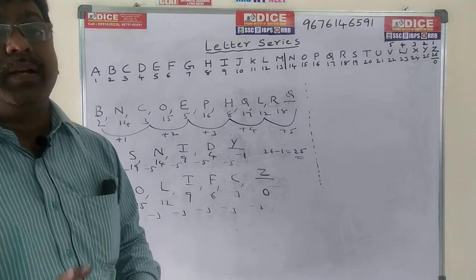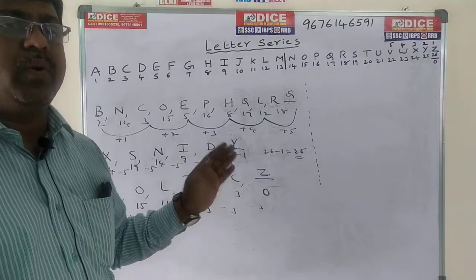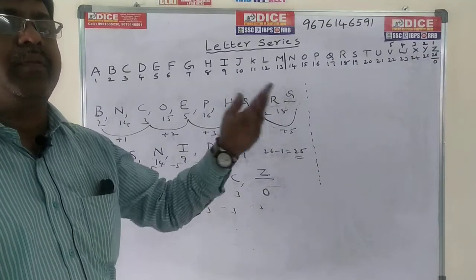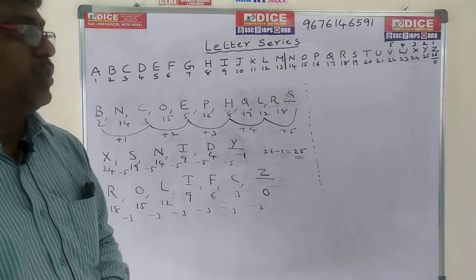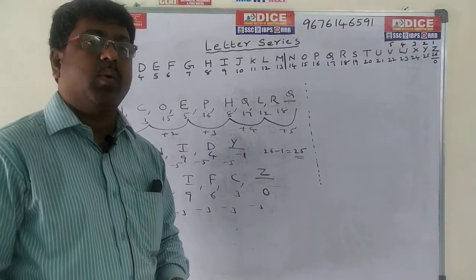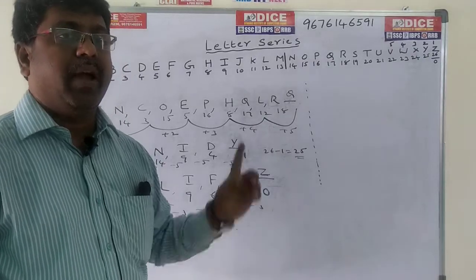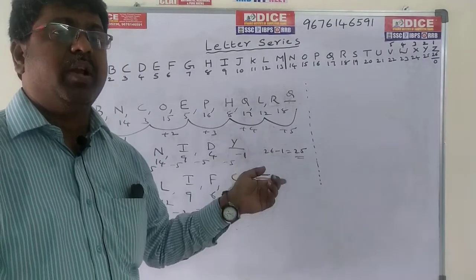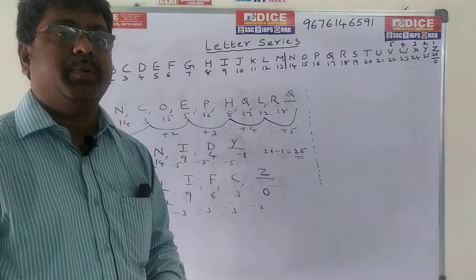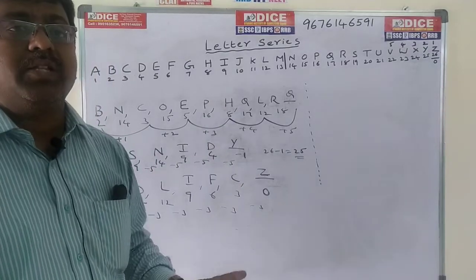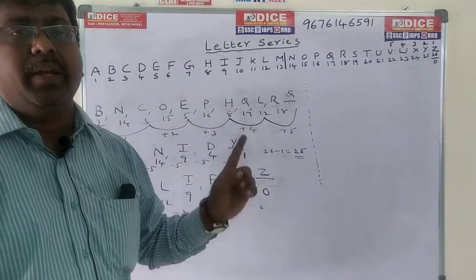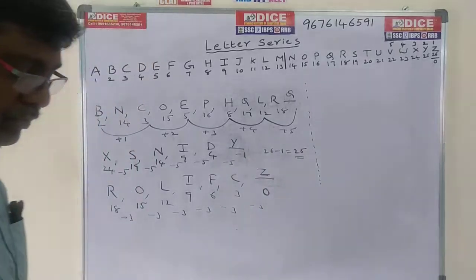Now we can go for the double letter series. Same process we can do. Afterwards we can see the triple letter series also. So series is very important for ICET coaching. You can get nearly 5 marks from here, and this will be useful in coding and decoding. There will be 10 marks there. That's why you have to do more and more practice. You will get 15 marks from reasoning from here only. So please write down.